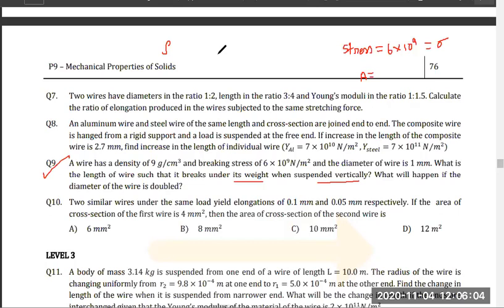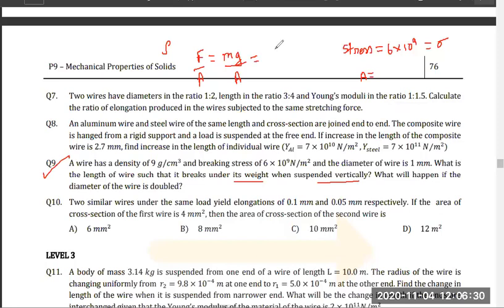Tell me. I'm saying that it will break under its weight. So the force that we will be calculating from this is your breaking force, yes or no? And what is force? Force is mg. Agree? And we have sigma, which is force by area. So force by area is mg by area. Yes or no?